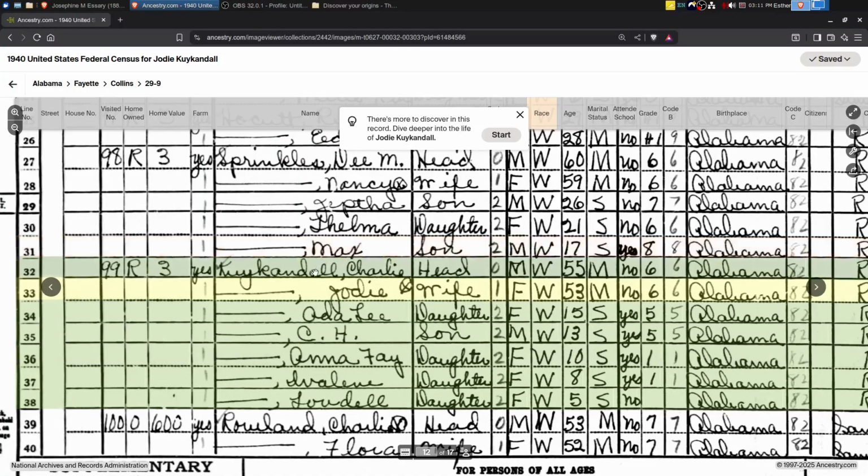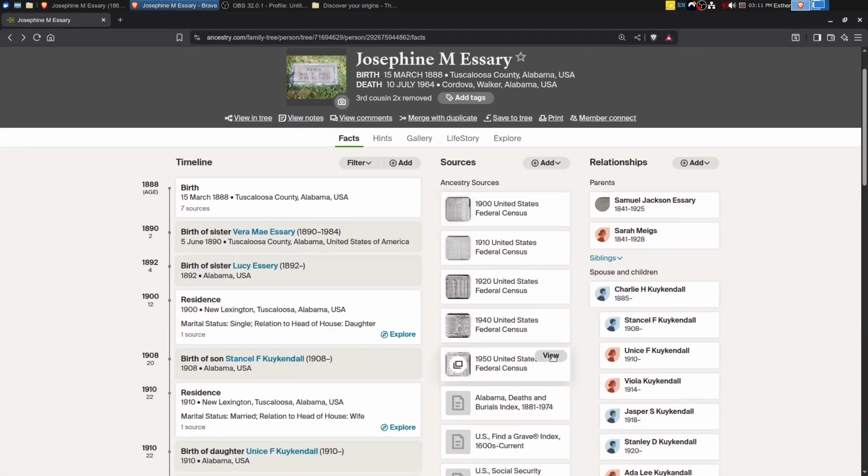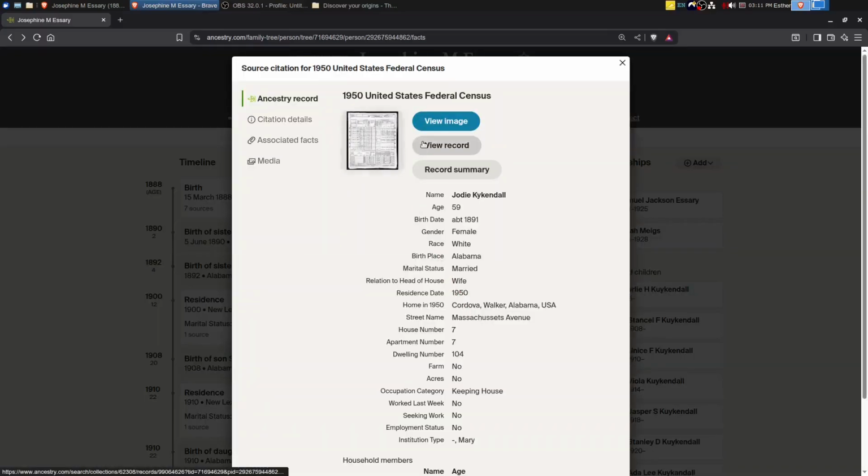They did survive. Now, on the 1940 census, if you notice an X next to the name, that means that is the person who reported the information. In this case, it was Jody, so she was the one that reported to the enumerator. Okay, let's go look at the 1950 census to get a better feel for the family, just to see what's going on.